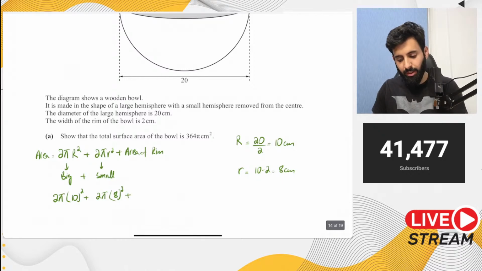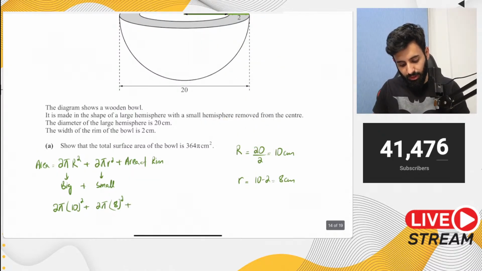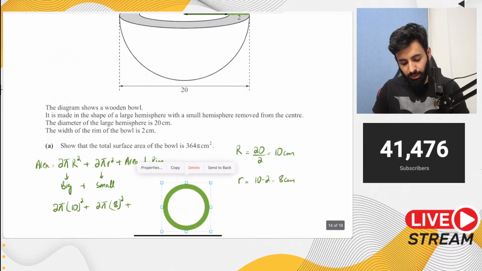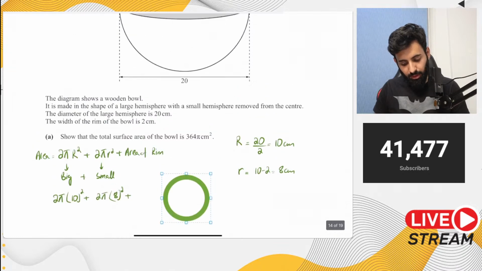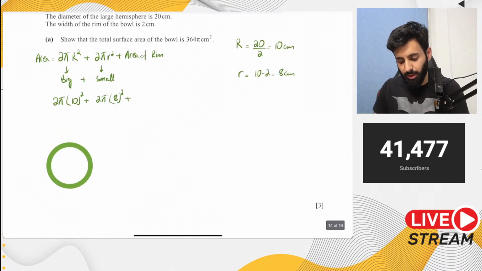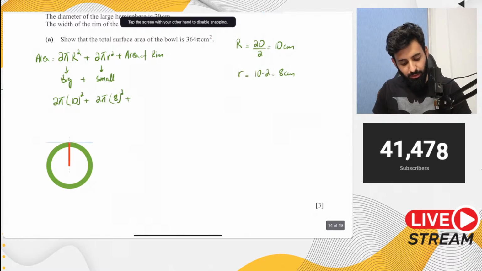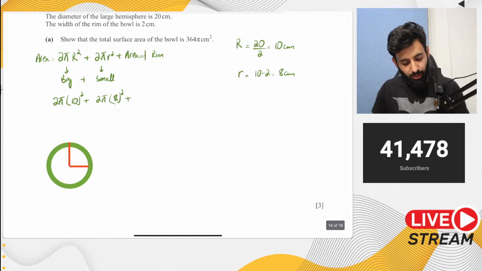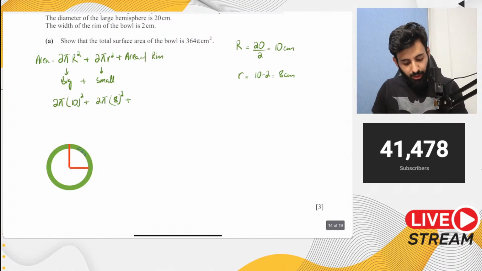Now let's calculate the area of the rim. If you think about it, this is basically what the bowl looks like from the top. This region that you see in green is the rim. If I want to calculate the area of the rim, I need to find the area of the larger circle and from it subtract the area of the smaller circle. That will give me the area of the rim. What I'm highlighting in blue is the area of the rim.